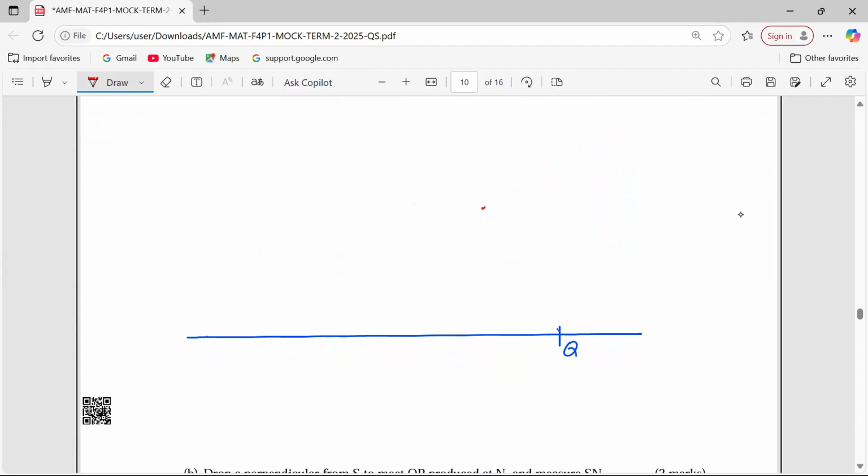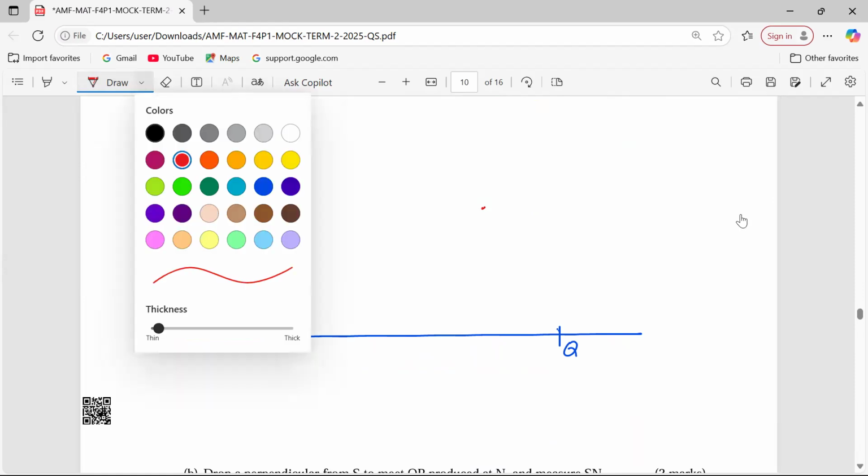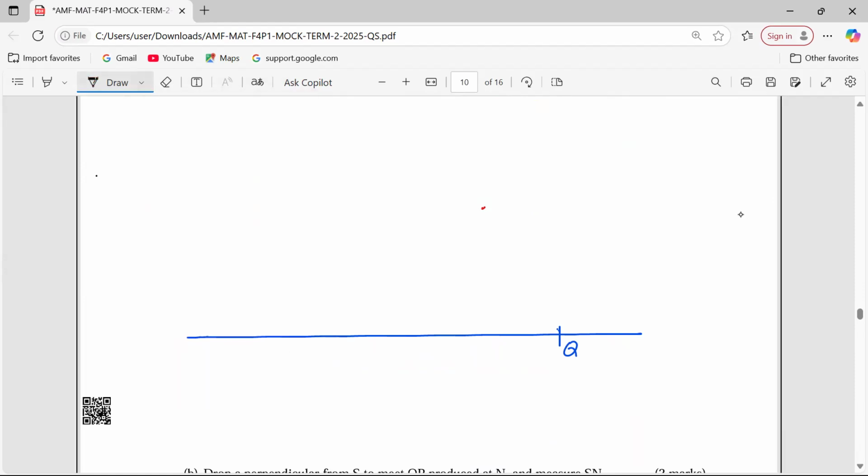But remember, from the screen, we just do estimations. At this point now, I'm supposed to just stand at Q and make an arc. Then while on this arc at the line, I cut the first arc. Through that, I'll be in a position to join the arc and Q to get exactly 60 degrees. Then I prolong that. This is 60 degrees.